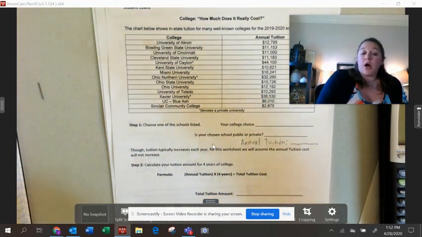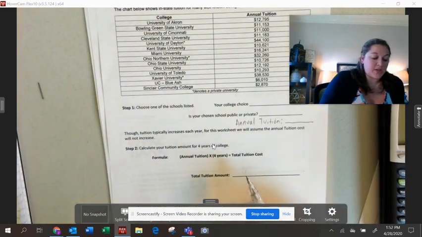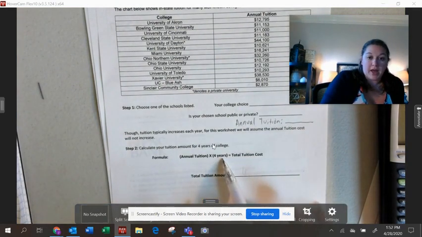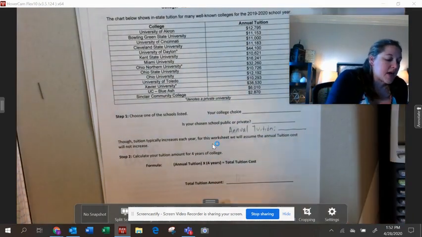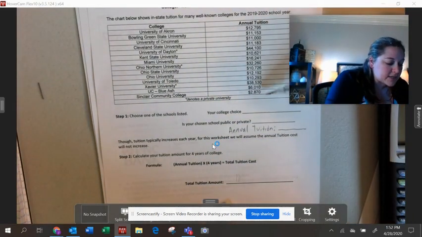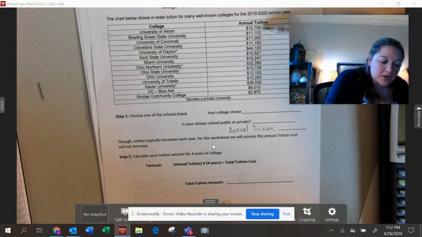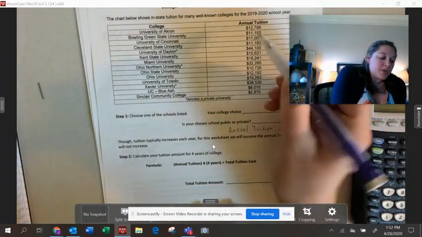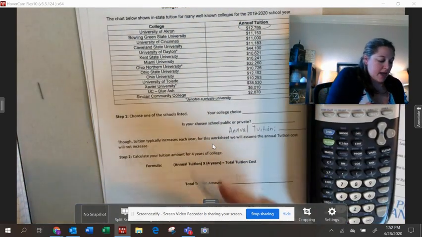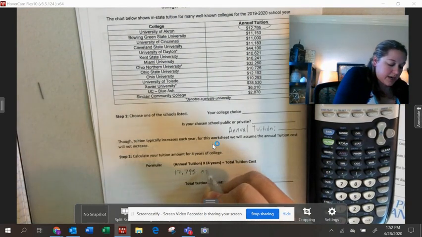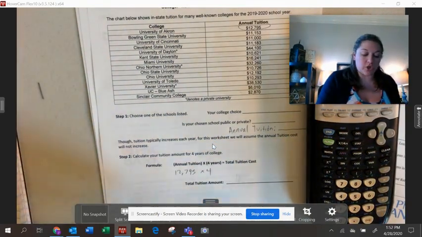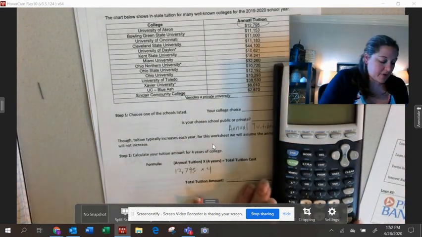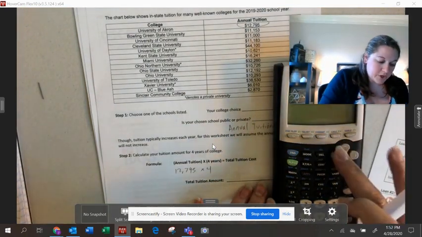All right. So on a basic level, to calculate your total amount for tuition, you essentially just take that annual tuition amount and multiply it by 4 years. So for a very basic example, let's say I pick a middle of the road college as far as price, like University of Akron looks like it's about in the middle. It's not the highest like some of these privates. It's not the cheapest like some of our community colleges listed on there. So let's say I pick that one. And I just do that amount times 4 to do the basic version, if you're just going to be spending the same amount for each year and you're going to the same school the whole time.